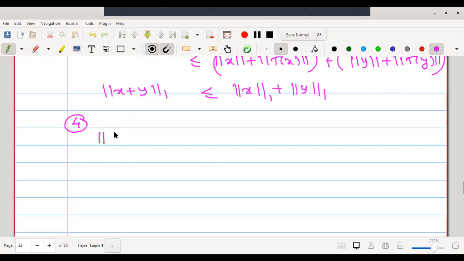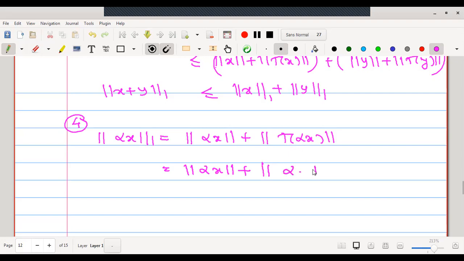Therefore, let us prove the last property: norm 1 of alpha x, and our aim is to prove that this equals mod alpha into norm 1 of x. Let us use the definition. This is norm of alpha x plus norm of its T image. Therefore, this is norm of alpha x, and here we will use the linearity property of T. Linearity tells us this is alpha into T of x. Now, let us use the fourth condition of norm on B and B dash.